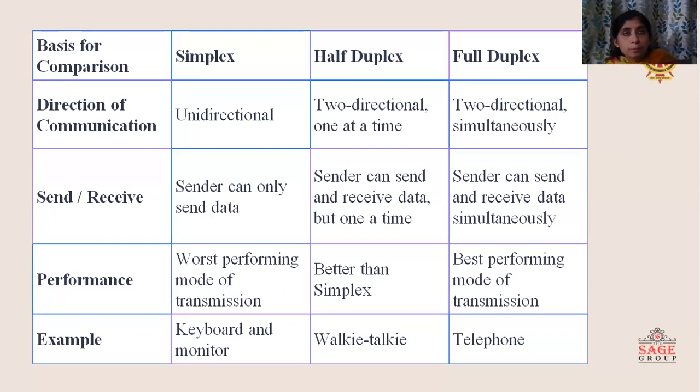So there is a big difference between modes of transfer and data transmission method. The main difference is that in case of modes of transfer, our emphasis is on the direction of data, at different times and at the same time. But data transmission methods are about how we are sending the data, means via a single transmission medium or multiple transmission media. So this is all about the modes of transfer.